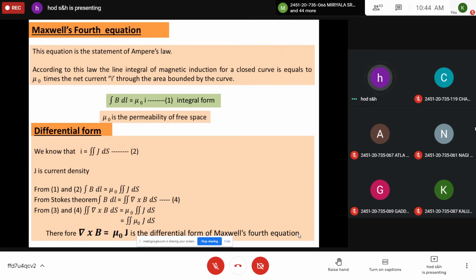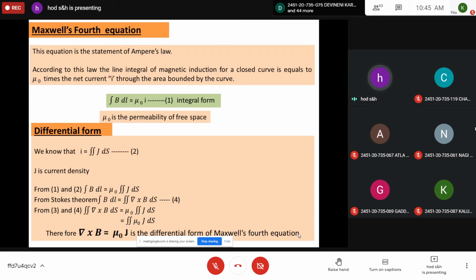Or integration B dot dl is equal to mu naught I, equation 1, which is the integral form of Maxwell's fourth equation, where B is the magnetic field, mu naught is the permeability of free space and I is the net current through the area bounded by the curve. And equation 1 represents the integral form of Maxwell's fourth equation. And coming to the differential form, the expression for net current is a two-dimensional phenomenon.